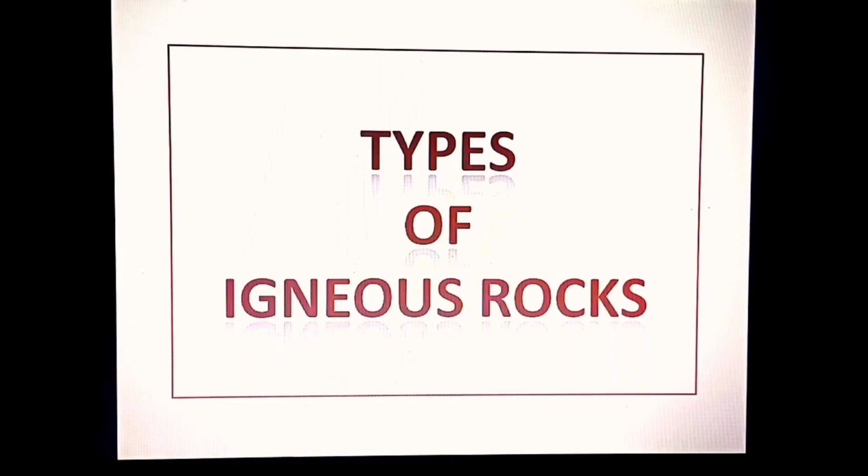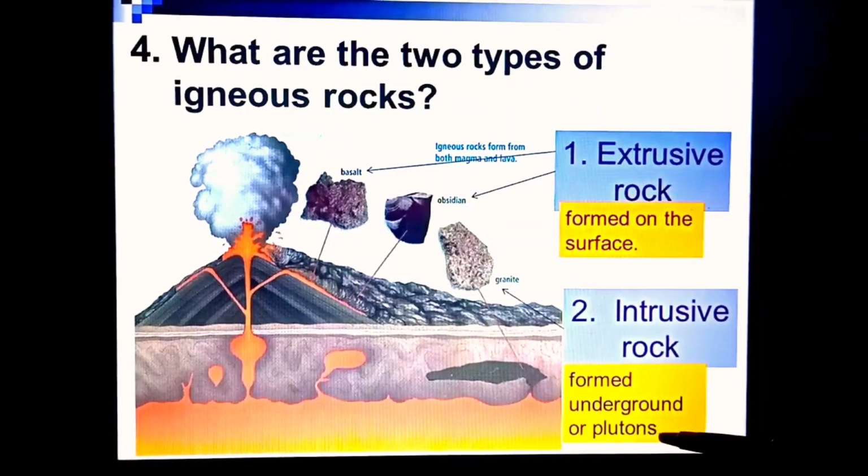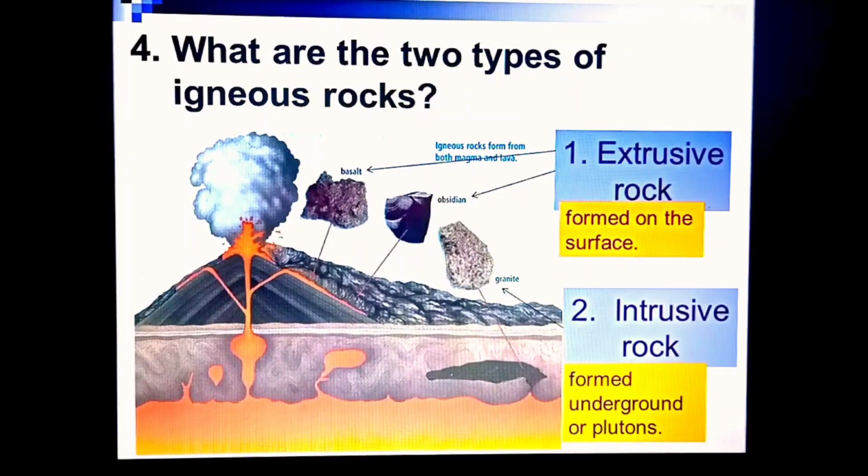Now children, we will move to know about the types of igneous rocks. We have already seen extrusive and intrusive. I have already told you extrusive rocks are formed outside, on the surface of the earth, whereas intrusive rocks are formed underground, or plutonic, meaning below the surface of the earth.